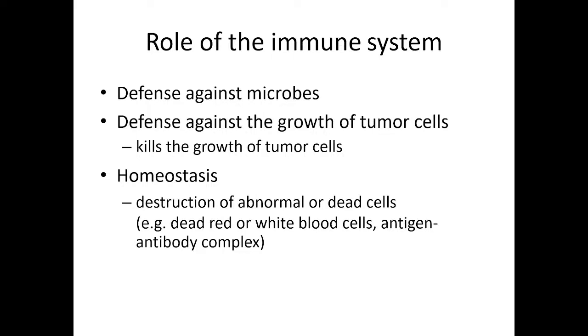So what is the function of this immune system? Defense against the microbes mainly. Defense against the growth of tumor cells, otherwise continuous renewal of the cells is occurring inside the body. Most fast dividing cells are present at, anyone?